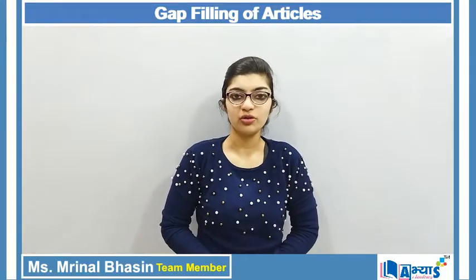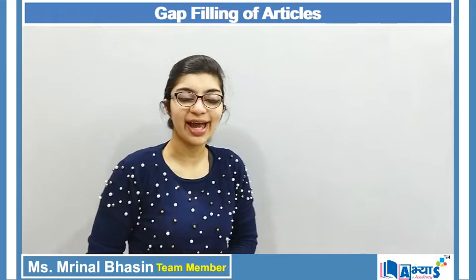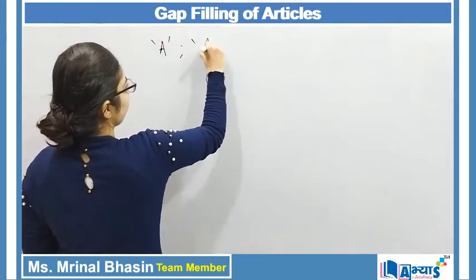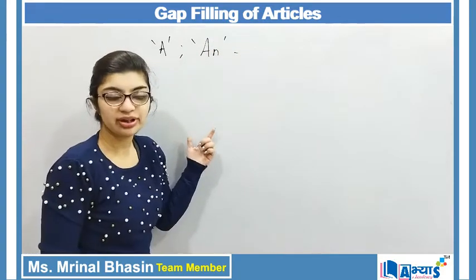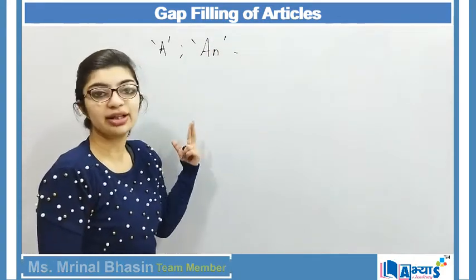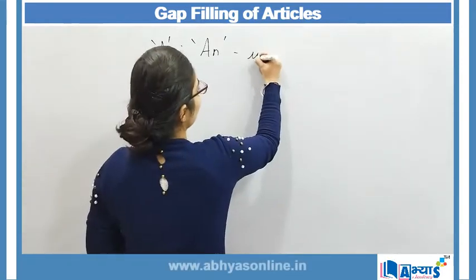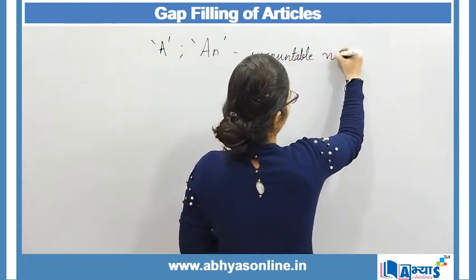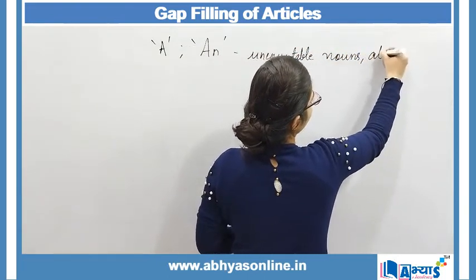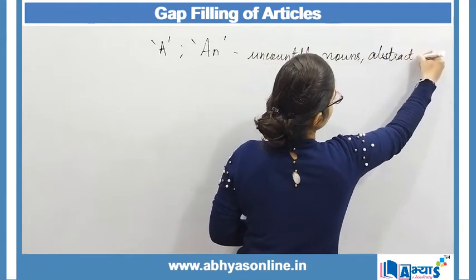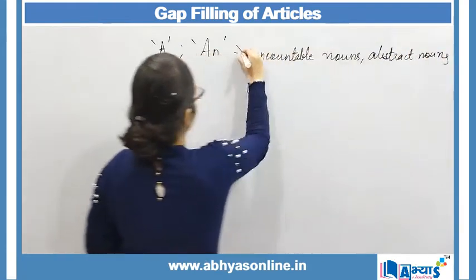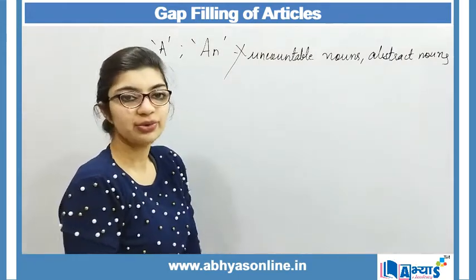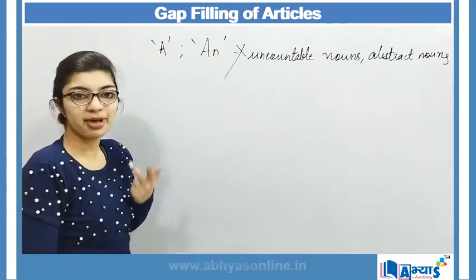Now, one important rule for making use of articles a and an is that whenever we have to make use of articles a and an, it is important that we note that these two articles will not be used with uncountable nouns and abstract nouns. We do not make use of article a and an with an uncountable noun or abstract noun. So this has to be remembered by us.